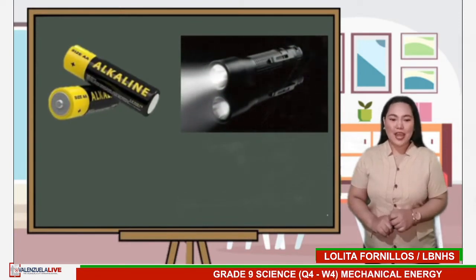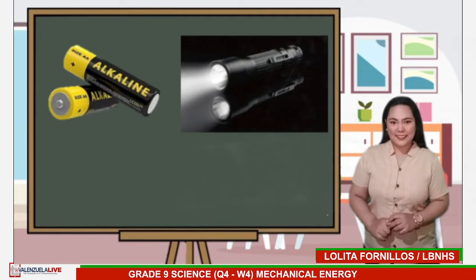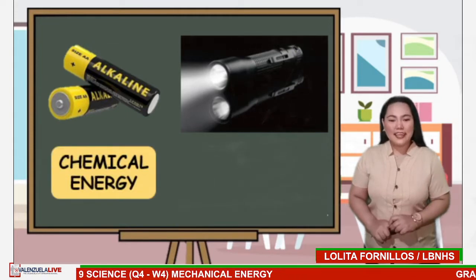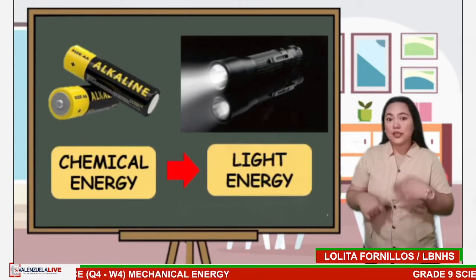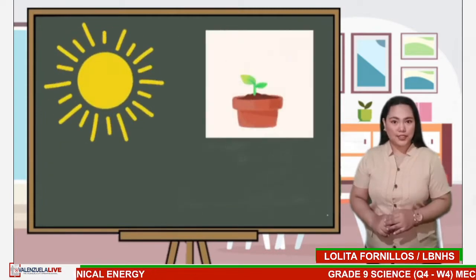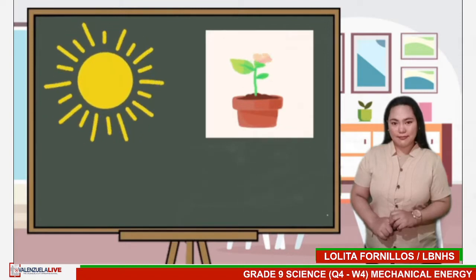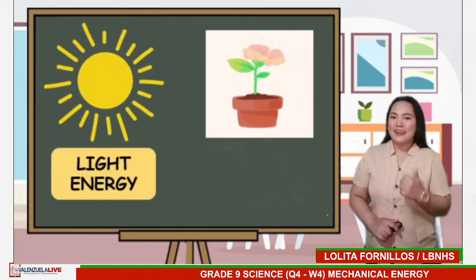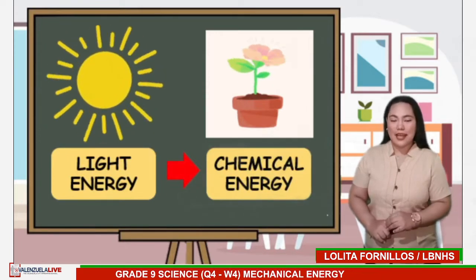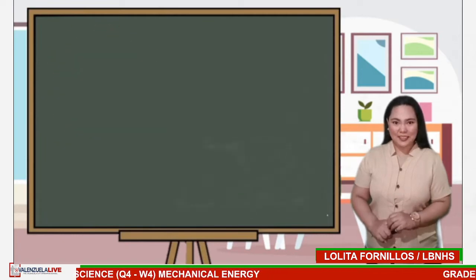How would you describe the transformation of energy in these pictures? Correct! The chemical energy from batteries was converted to light energy. But how about in these pictures? How does the energy transform? Correct! The light energy from the sun was converted to chemical energy by the plants in the process of photosynthesis.